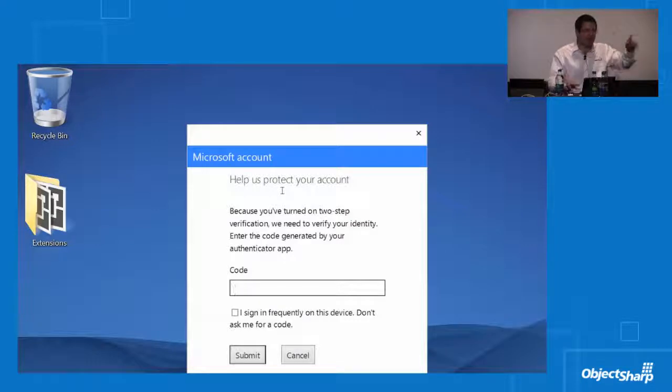Just a quick shout out, if you don't have two-factor auth on your primary accounts, very, very good idea to do it. Just don't record my code here. That includes you, Jonathan, from Microsoft.